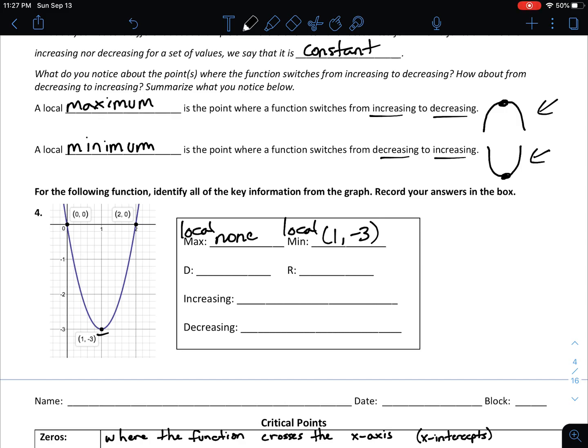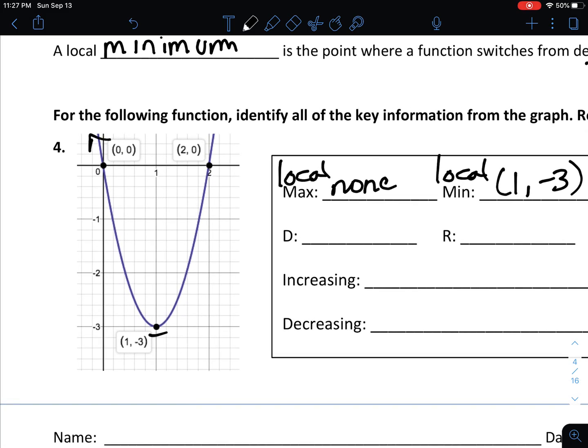Okay, talking about the domain of our graph. If you look at our graph, we're going to the left forever. We're also going up and to the right forever. So our domain would be from negative infinity up to positive infinity. For the range, we're going to look at our lowest point, which we actually do have a lowest point. Our lowest y value is at negative 3. Our highest y value, our graph goes up forever towards positive infinity. So our range would be negative 3 to infinity. I've written domain and range in interval notation. If you wanted to use inequality notation, you could do that as well.